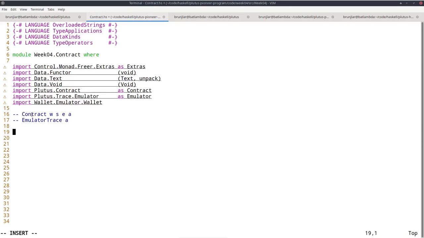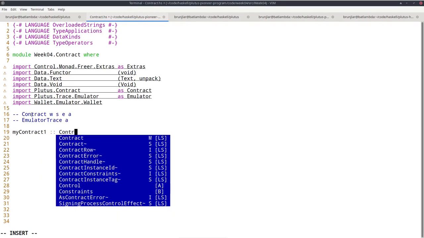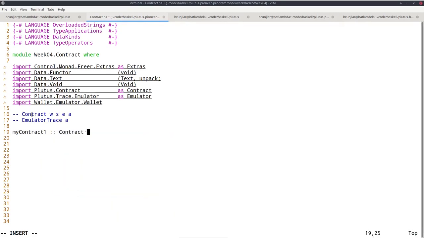So let's do a first example. Let's call it myContract1. Let's say we don't want to write any state, any log messages, so we can pick unit there. Now we also right now don't need any endpoints, and for that there is Empty. So we can specify the Empty type, and that means no endpoints available.